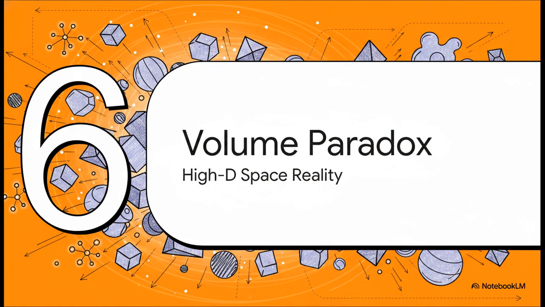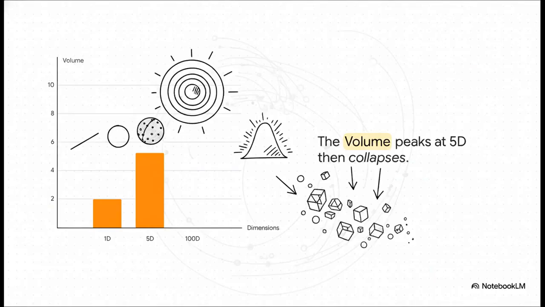Finally, Section 6, the high-dimensional volume paradox. And this brilliantly illustrates the ultimate paradox. What happens to the actual physical volume as these dimensions scale toward infinity? Check out the peak on the 5-dimension bar here. As you go from 1 to 3 dimensions, the volume of a unit sphere gets bigger. It continues to grow until exactly 5 dimensions, where it peaks at a volume of about 5.26.